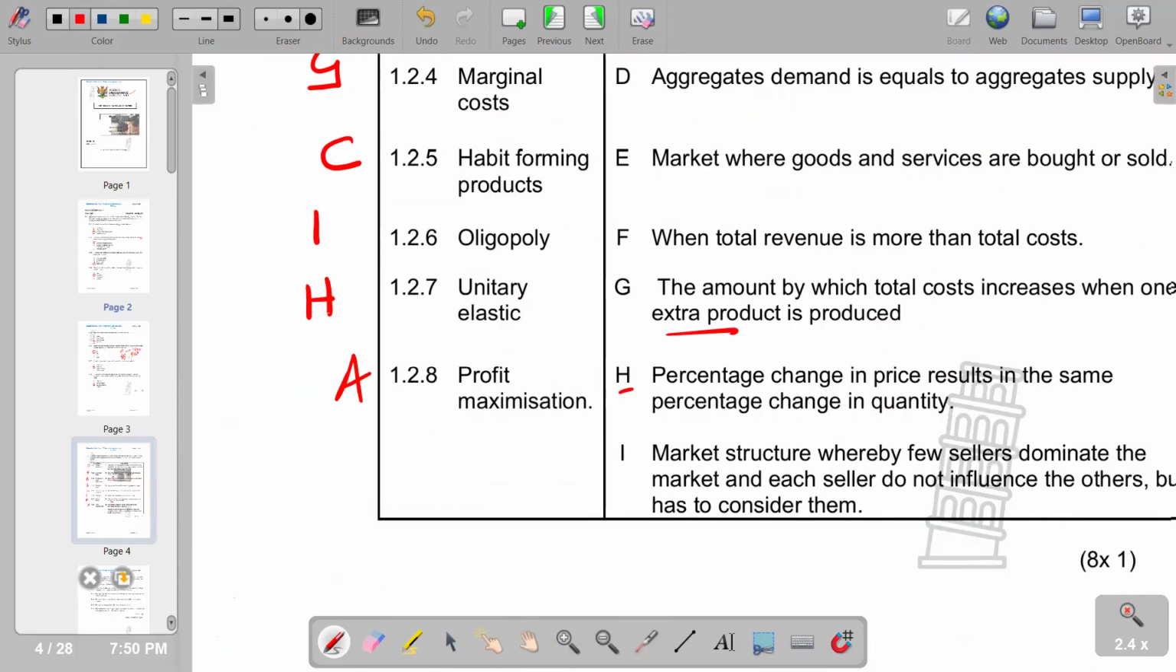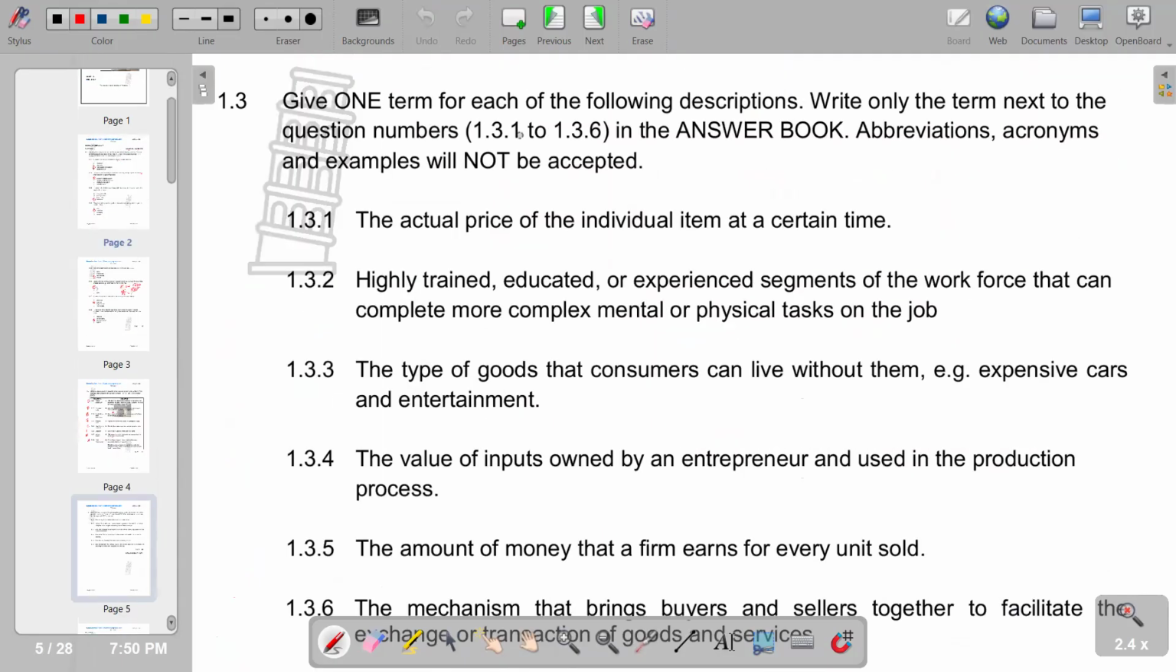Moving on to the last section, give one term for each of the following descriptions. First one, the actual price of an individual item at a certain time is the nominal price. And highly trained, educated, or experienced segments of the workforce that can complete more complex mental or physical tasks on the job. I would say that this is skilled labor. Skilled labor is the correct response.